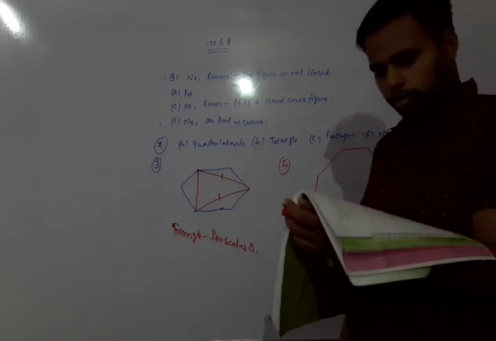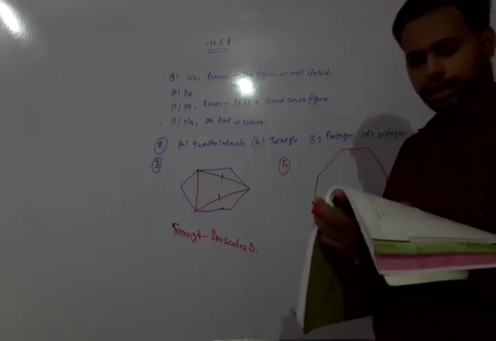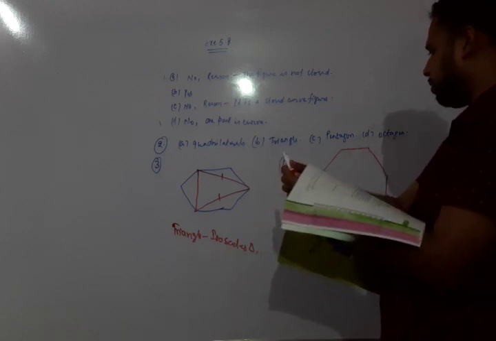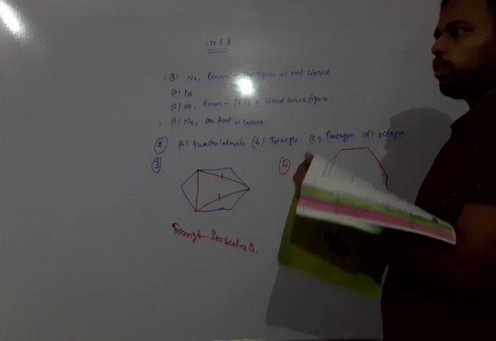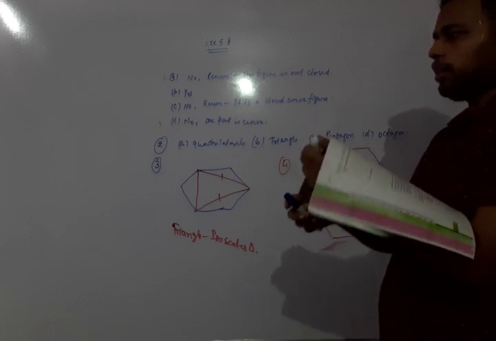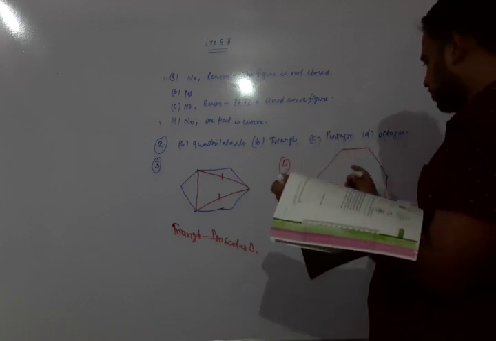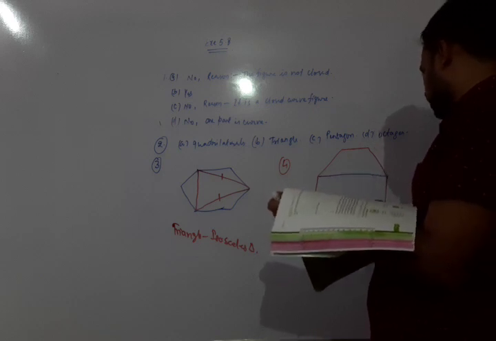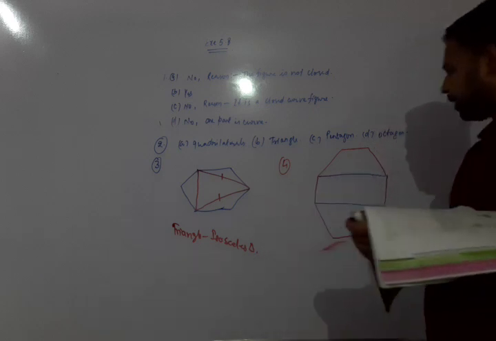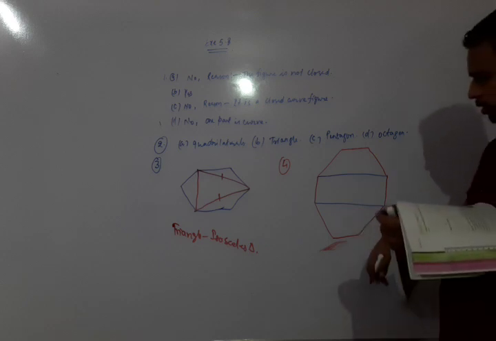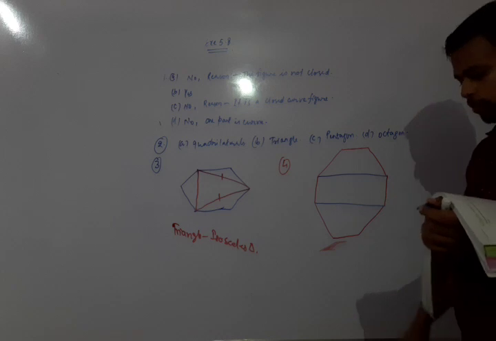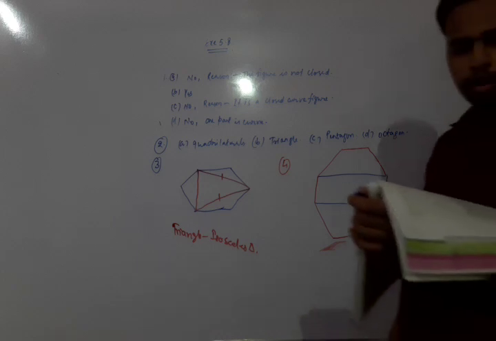Now draw a rectangle by joining exactly 4 vertices. The figure will be like this. You can also join any of these vertices to make the figure.